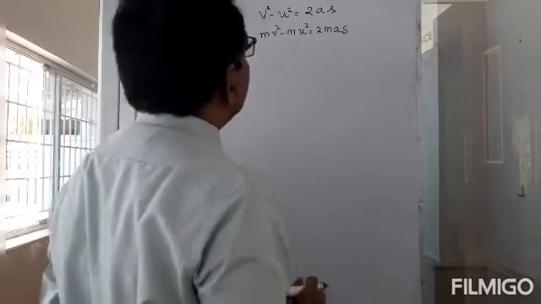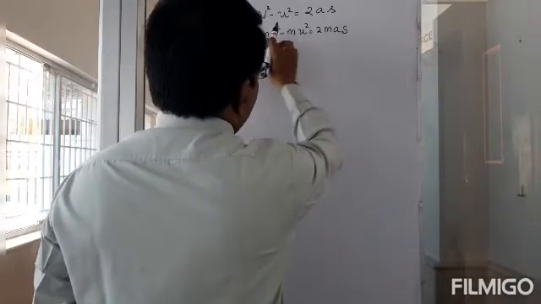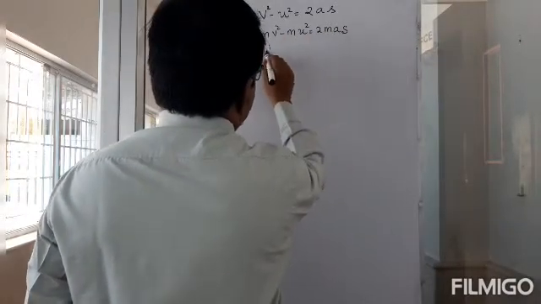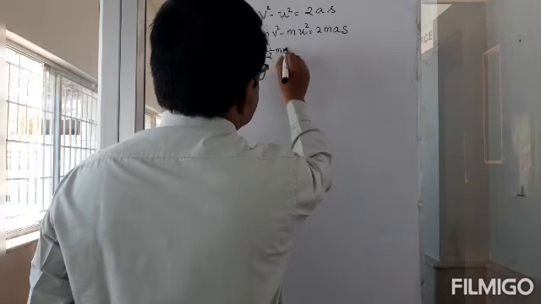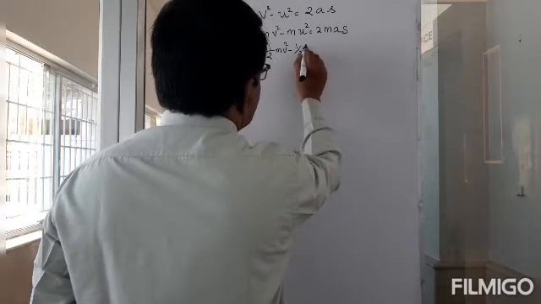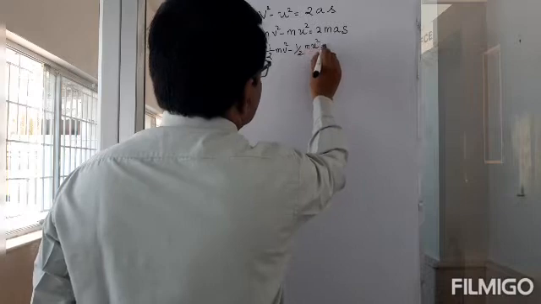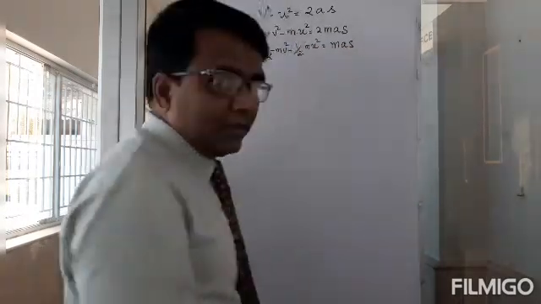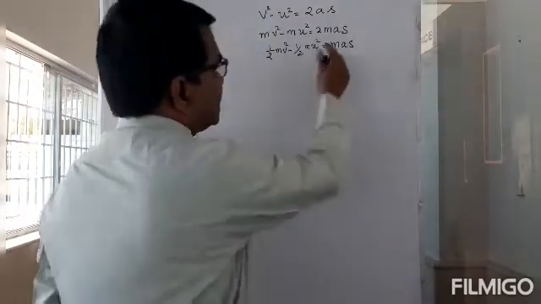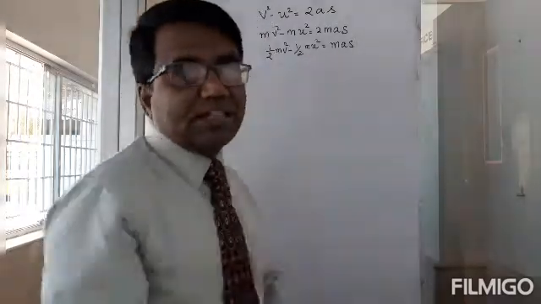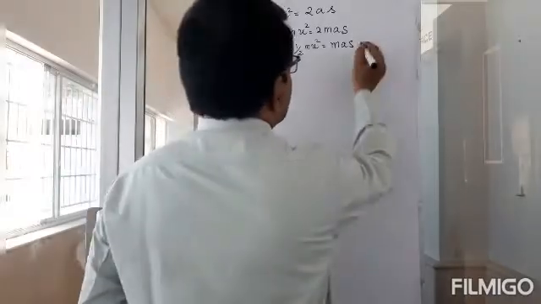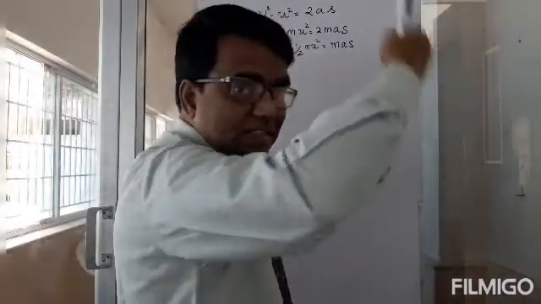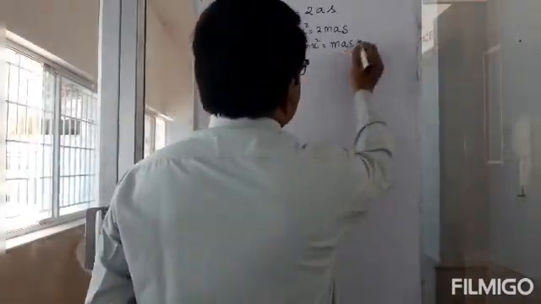Okay, and we bring the 2 to the other side, then I'm going to have half m v squared minus half m u squared equaling m a s. But what does this mean? m a is a force acting on the body, and s is the distance it has traveled with that force.